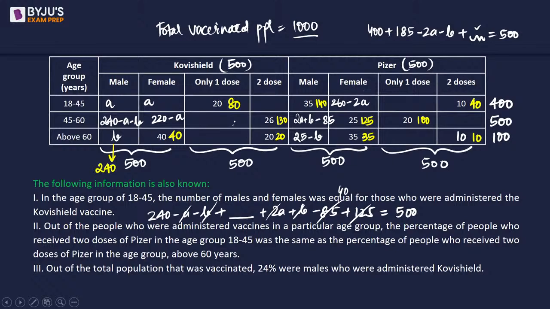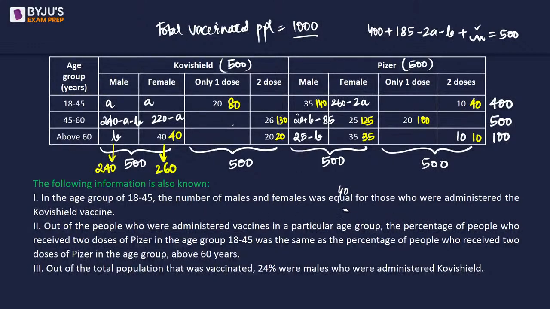So we have considered everything, right? Female is supposed to be 260, which is obvious, right? A and minus A will cancel out and this will result in 260. Okay, should we look into the doses? Okay, yeah. Solve this part.